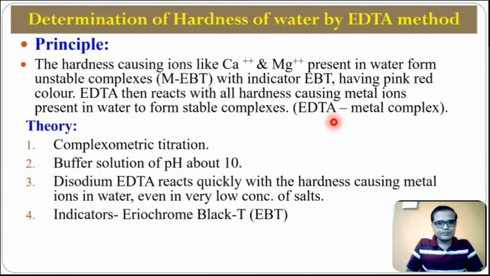So we'll proceed. Determination of hardness of water, the theory, it is the complexometric titration. Actually, this can be one of the multiple choice questions, what type of titration it is. So you remember that it is complexometric titration, because there is a formation of complex. Once there is a formation of complex, it is said to be complexometric titration. We need to use buffer solution of about 10 pH. Then disodium salt of EDTA we have to use.